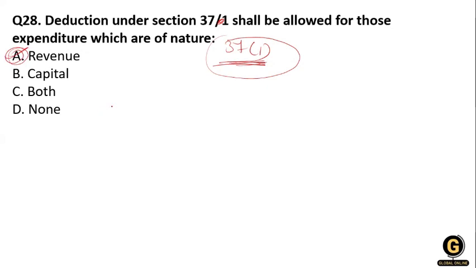The expenditures of business are covered in sections 30 to 36, and in section 37 there is a deduction for revenue expenditure. Clear?